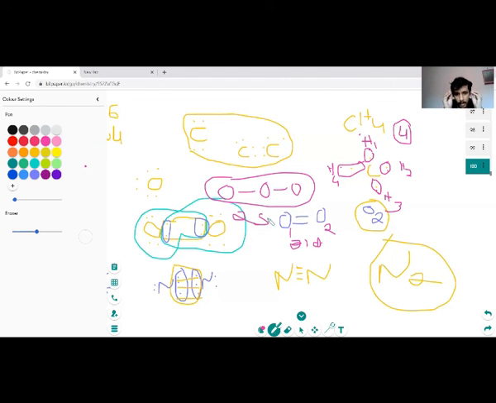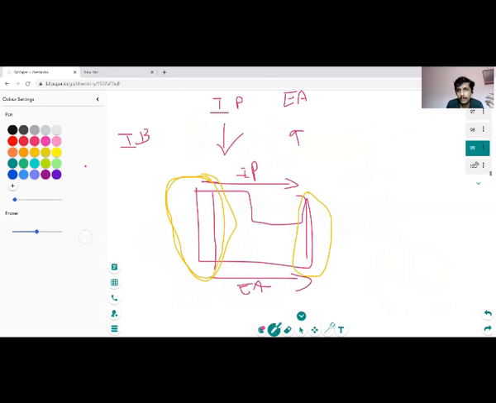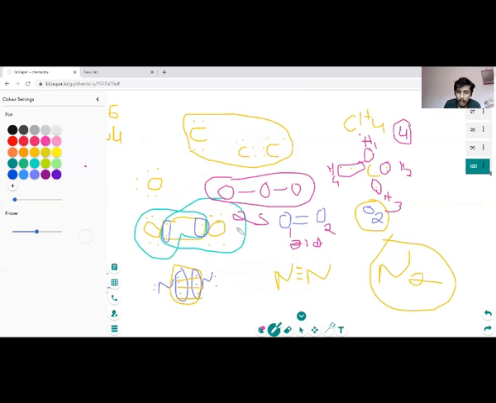To summarize, to form a bond you need 2 electrons. A covalent bond is formed when there is a sharing of electrons, and an ionic bond is formed when there is a direct transfer of electrons. A covalent bond can form between the same elements, and it can form between different elements. A covalent bond may be a single bond, where just 2 electrons are involved, or a double bond where 4 electrons are involved, or a triple bond where 3 electrons from each element, that is 6 electrons in total, are involved. As can be seen in nitrogen, you have 3 electrons from one element and 3 from the other, so 6 electrons.